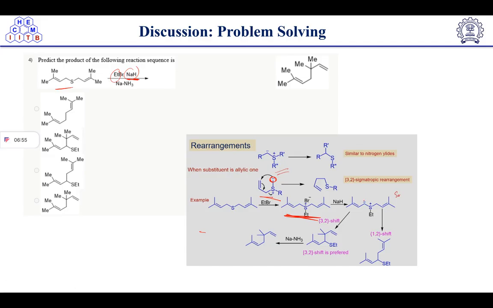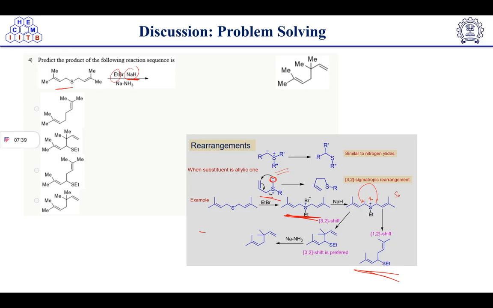After sulfur halide formation, now you can see that we have a 1,2 shift taking place, right? How is the 1,2 shift taking place? Here, this is one, this is two, right? So this is going here, a 1,2 shift, and after the 1,2 shift, it will give this intermediate, and this intermediate will further undergo a 2,3 shift.